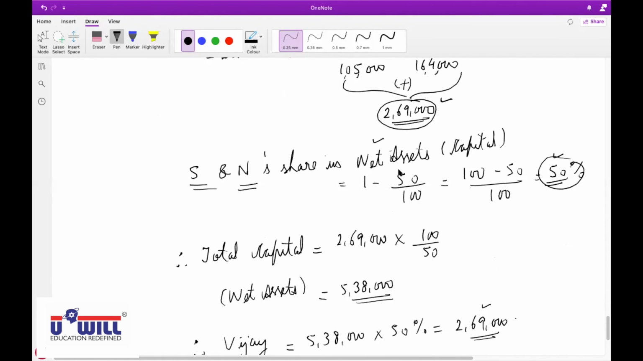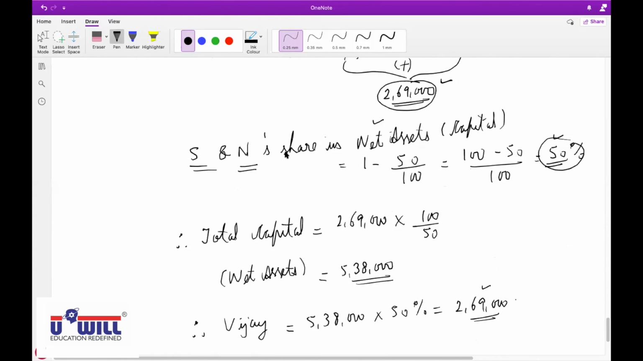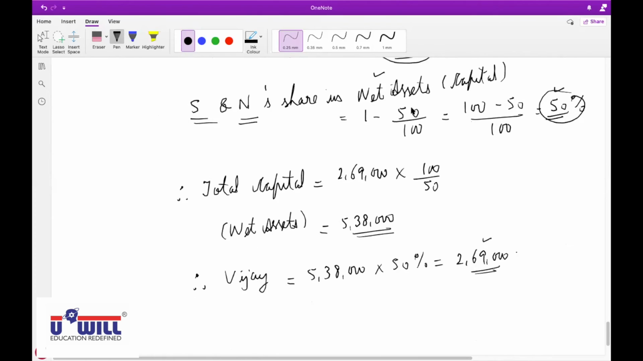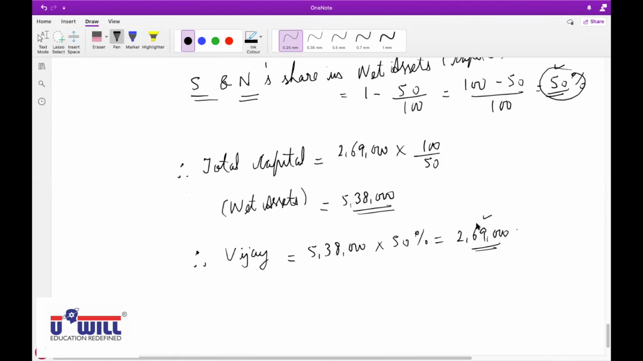So if Vijay brings 50% of net assets, that is capital in the firm, then what would be Shivani and Neeraj's share? 1 minus 50 by 100, remaining 50%. For the remaining 50%, if their capital is 2,69,000, what would be the total capital of the firm, multiplied by reciprocal? So 5,38,000. In that again 50%, Vijay's share, is 2,69,000. Raise your hand who did not understand this.